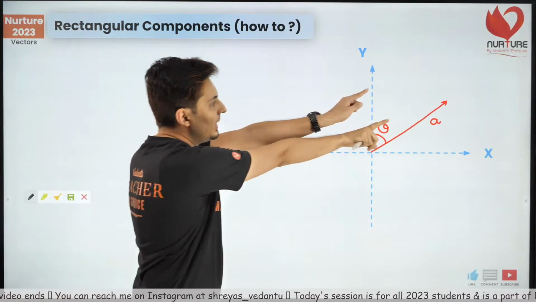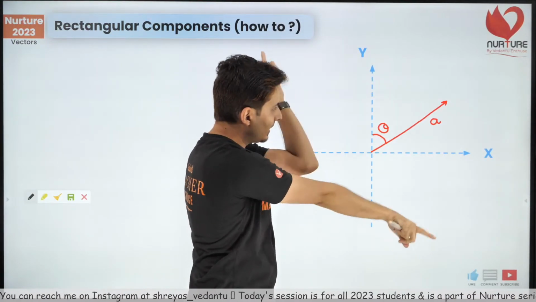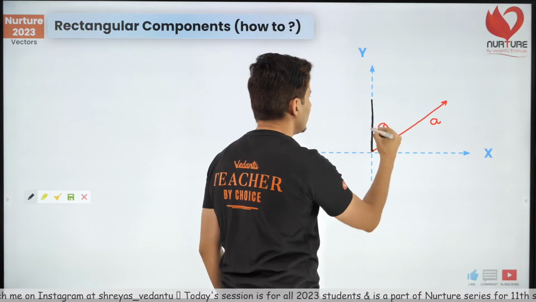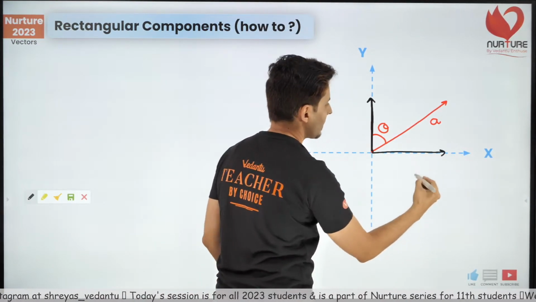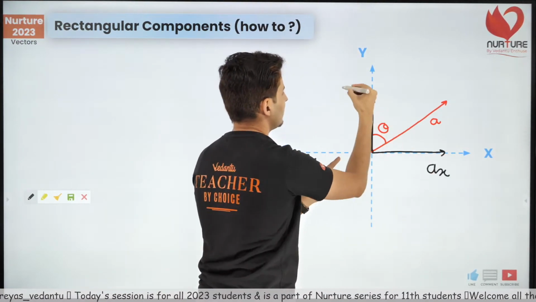Now we can split that vector into two components, right? I can split it into two components, this one and this one. This is ax, this is ay.